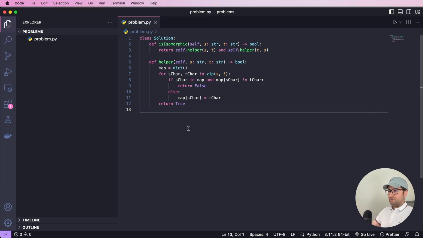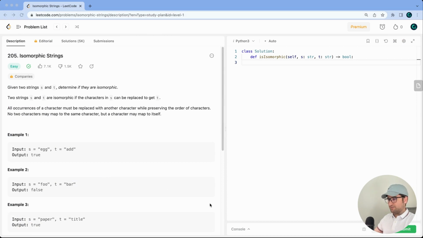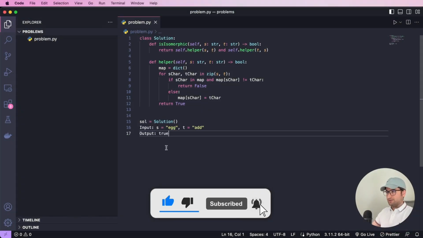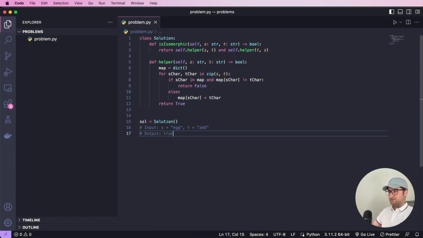To find out whether our solution is correct, let me define an instance of the solution class and try to test it with two examples from LeetCode. So let's bring this one to Visual Studio Code and paste it just right here.